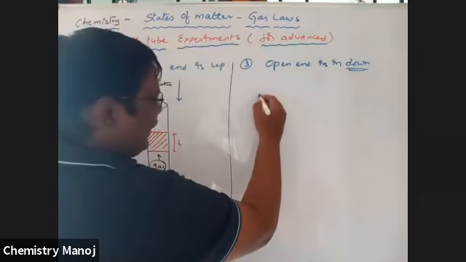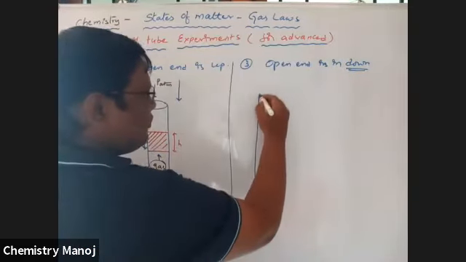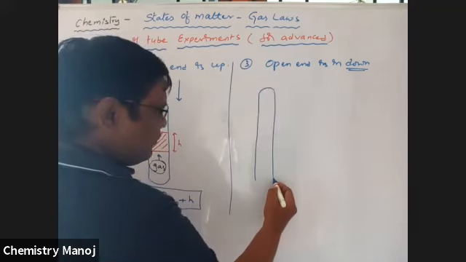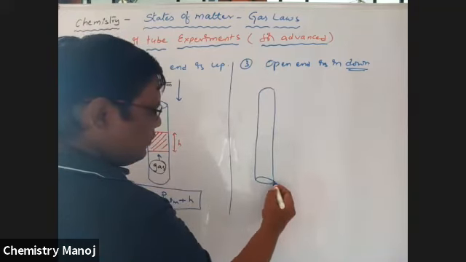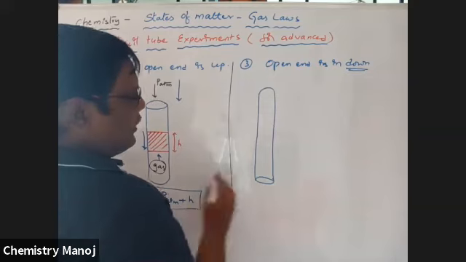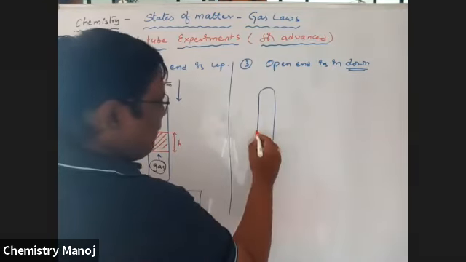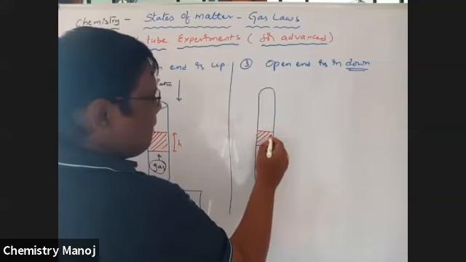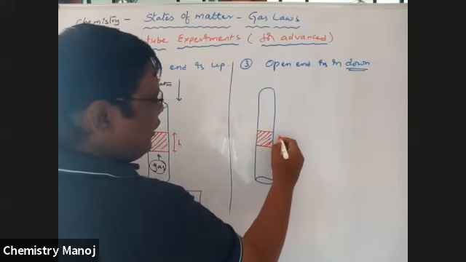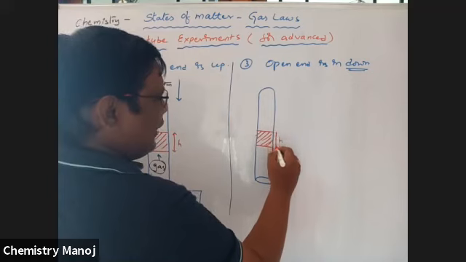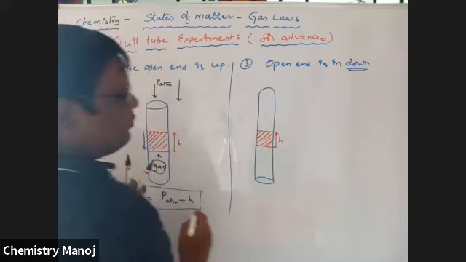So now the diagram is like this. Downward direction. Here, this is the mercury level of H, the height of this mercury column.